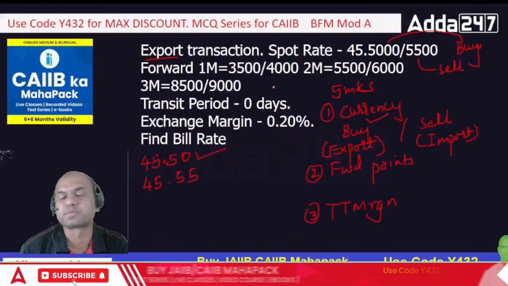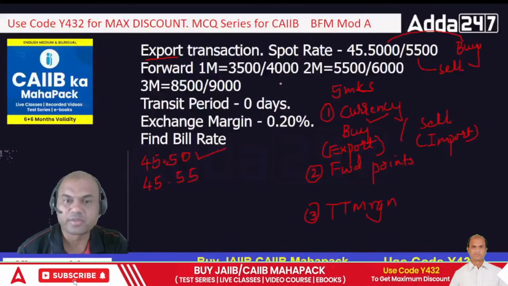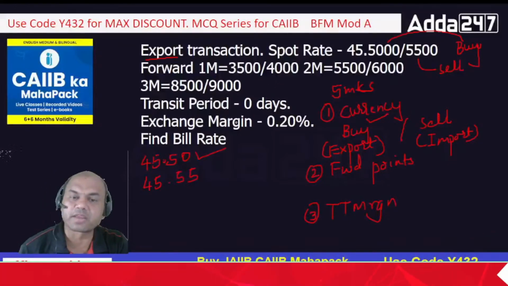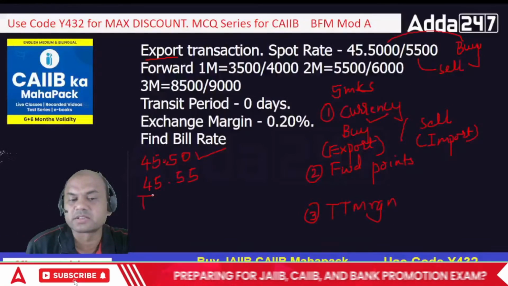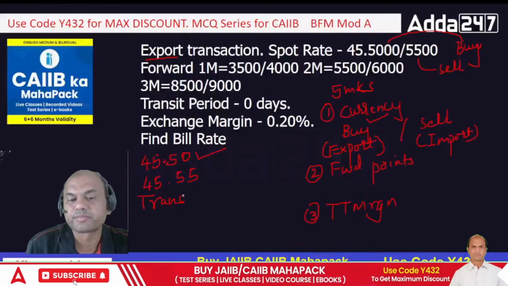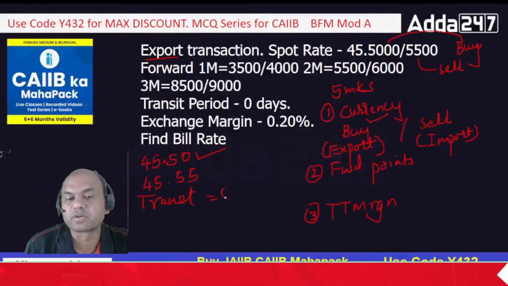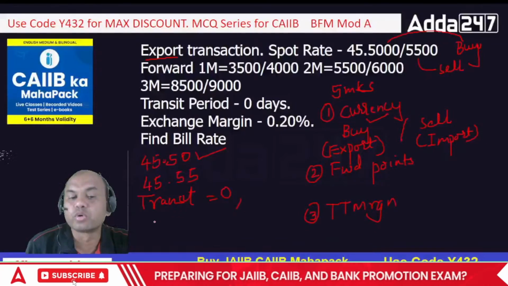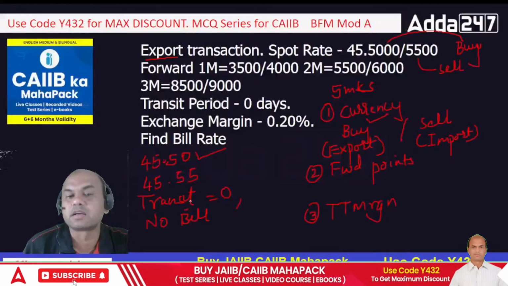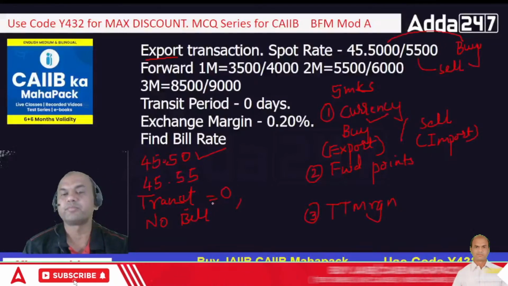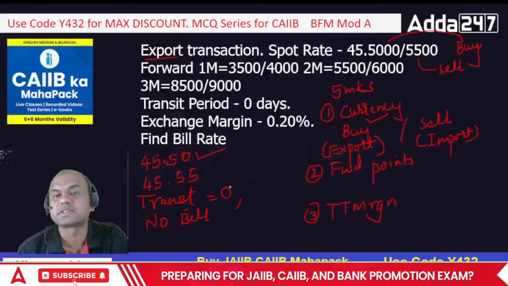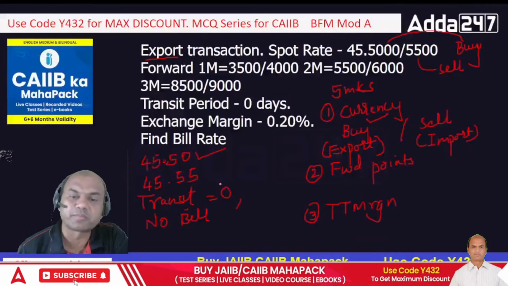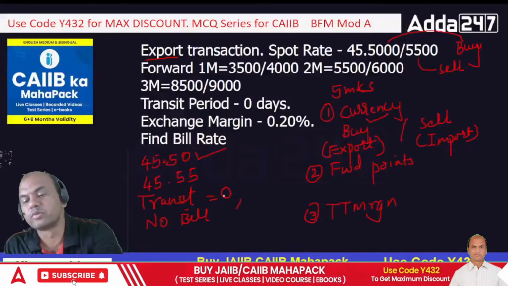This is a twist in this problem. When transit period equals 0 days, it means there is no bill rate involved. Everything is TT rate only, spot. So everything is spot rate over here. No bill rate. Why? Because transit is 0. If the transit would have been there, see here, how does this transaction move actually?